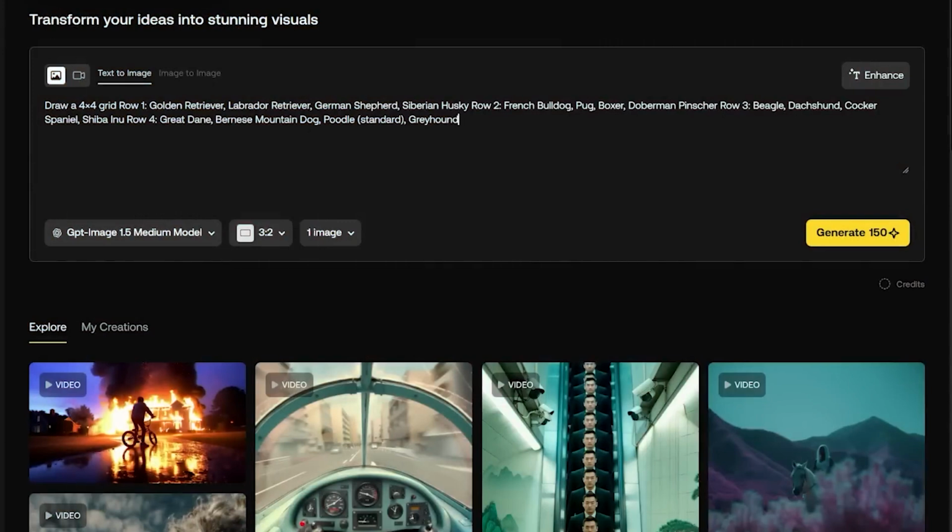Row 1 will include Golden Retriever, Labrador Retriever, German Shepherd, and Siberian Husky. Row 2 will have French Bulldog, Pug, Boxer, and Doberman. Rows 3 and 4 will continue with additional breeds until we have all 16 dogs represented. I want each dog to be photorealistic and positioned accurately in the grid.